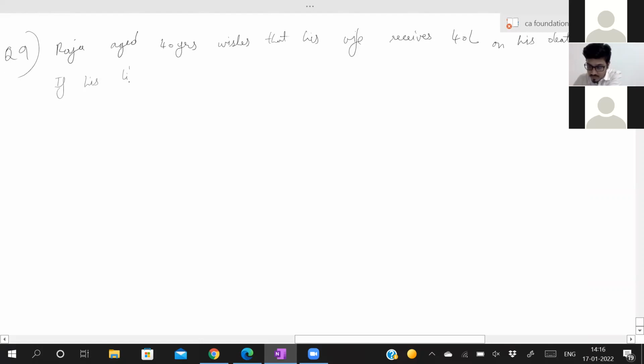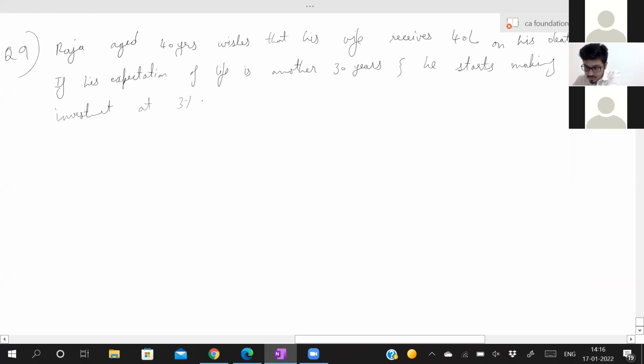If his expectation of life is another 30 years, and he starts making investment at 3% per annum compound interest, how much investment should he make every year?